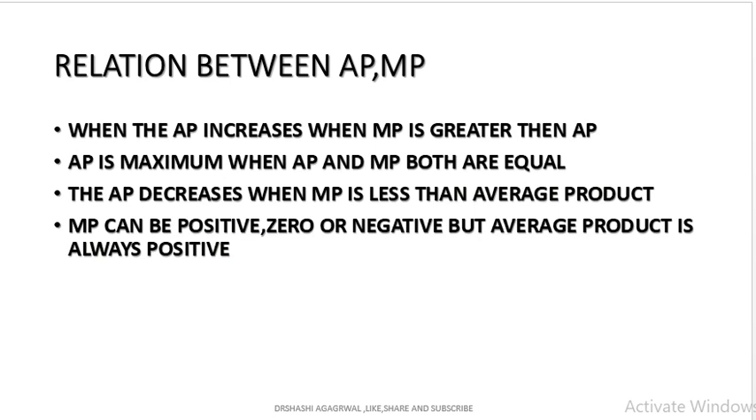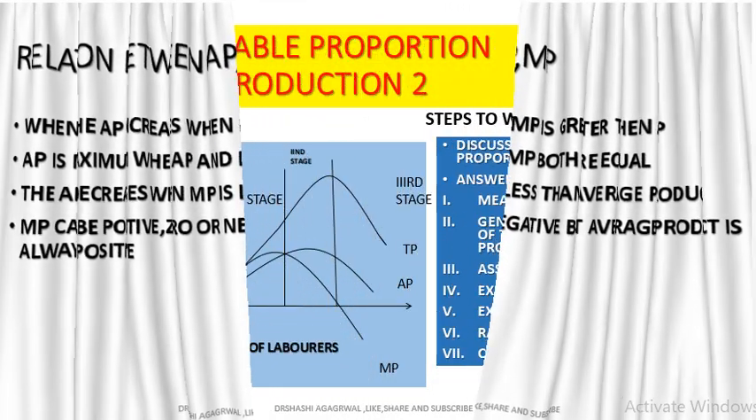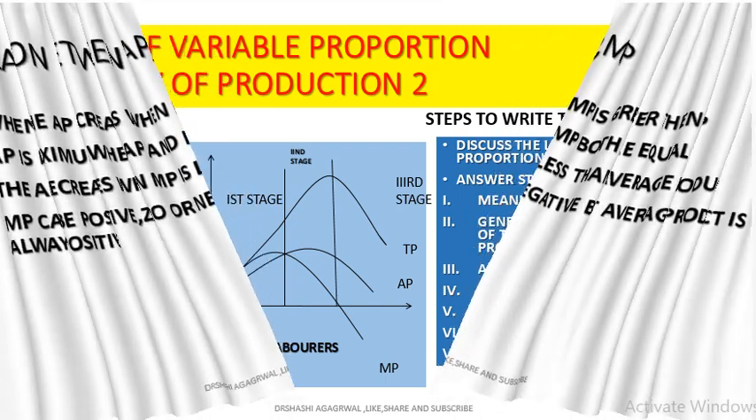So what is the relation between the average product and marginal product? When the average product increases, MP is also increasing, and MP increases more than the average product. When AP is maximum, then average product and marginal product are equal. When the average product decreases, MP is less than the average product. Marginal product could be positive, 0 or negative, but average product is always positive. So these were all the basic concepts relating to production.